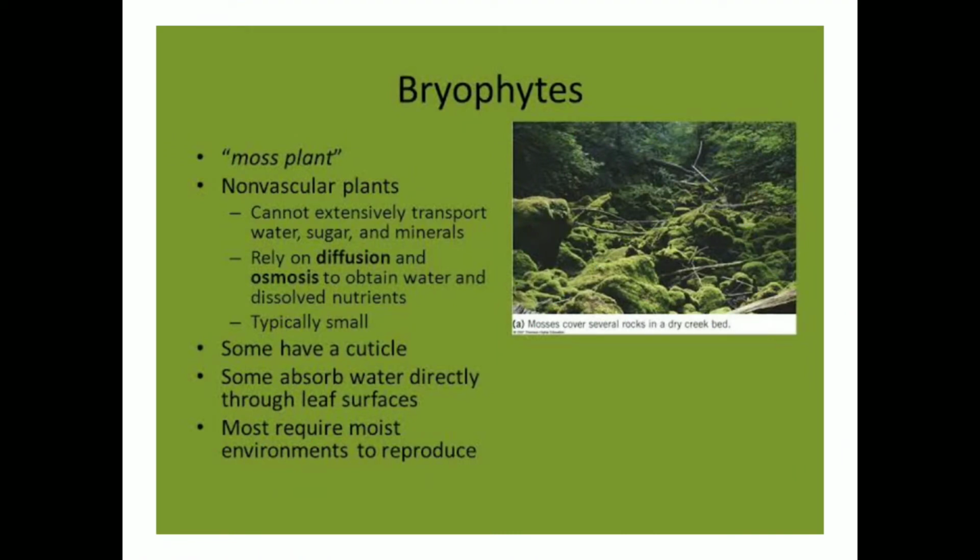Bryophyta means moss plants or non-vascular plants that cannot extensively transport water, sugar and minerals. Some have cuticles, some absorb water directly through the leaf surface. Most require a moist environment to reproduce. Bryophytes are mostly terrestrial plants. They are found in shady places, but they need water for fertilization and completion of their life cycle, and hence they are called amphibious plants.